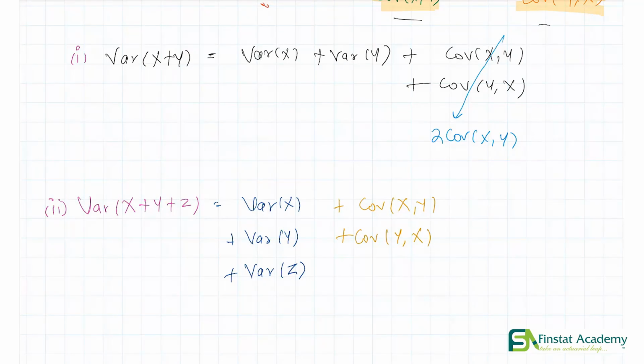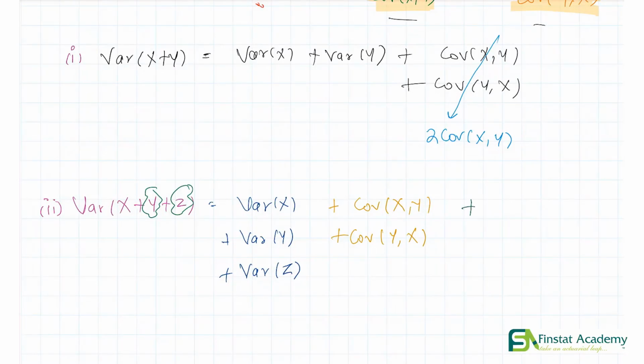Similarly, we can also look at, let's say, y and z. If we pick up these 2 random variables, we will get covariance yz, and also the other way around, which will be covariance zy. Variation in y caused due to changes in z, and also variation in z caused due to changes in y. And finally, we end up with the last pair.